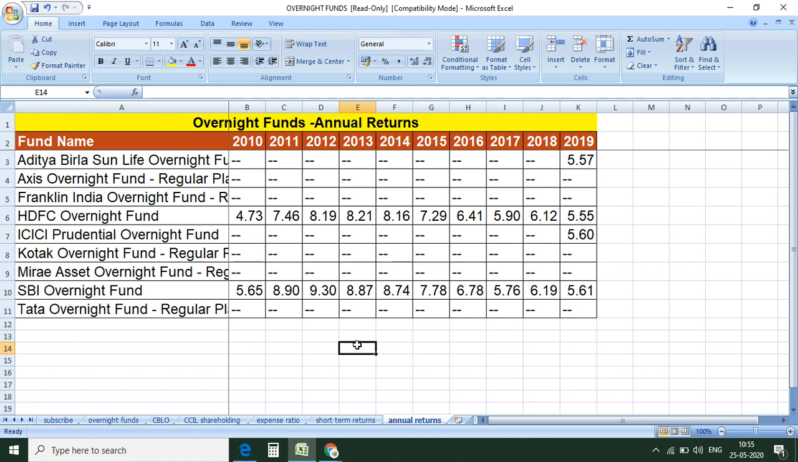So these are the benefits which we don't get in fixed deposit. For fixed deposit you have to visit the branch, or you have to fill some forms, right? And returns are also more or less similar. So overnight funds provide more flexibility compared to fixed deposits.